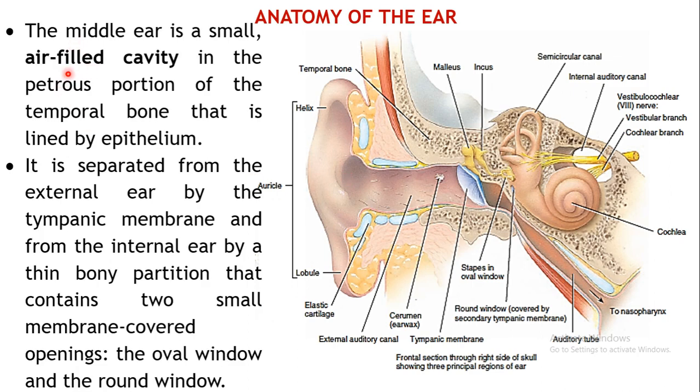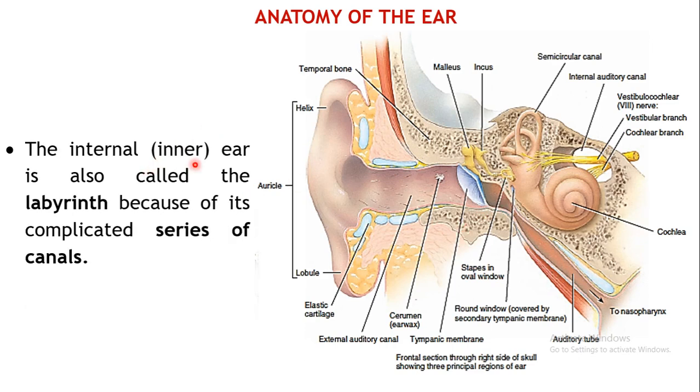The middle ear is an air-filled cavity which begins from the eardrum or tympanic membrane and extends up to the opening of the internal ear, the bony part. The oval window and the round window are the two openings which are lined by the middle ear.